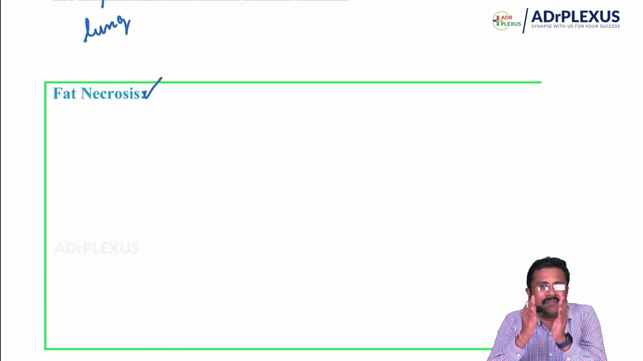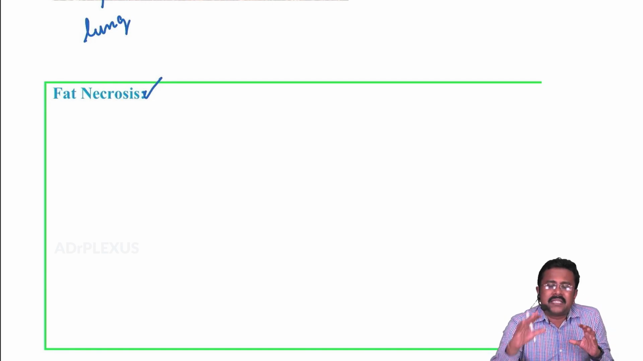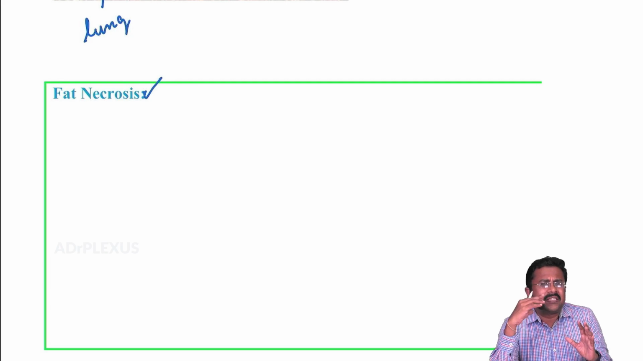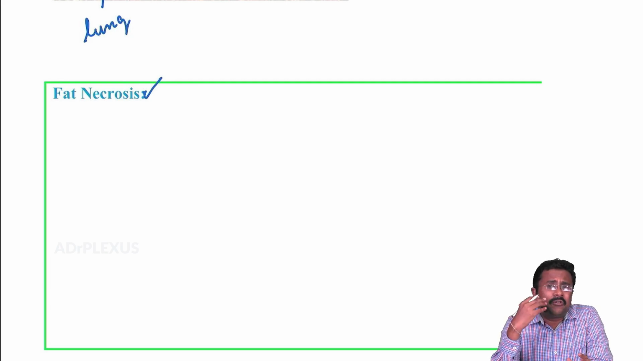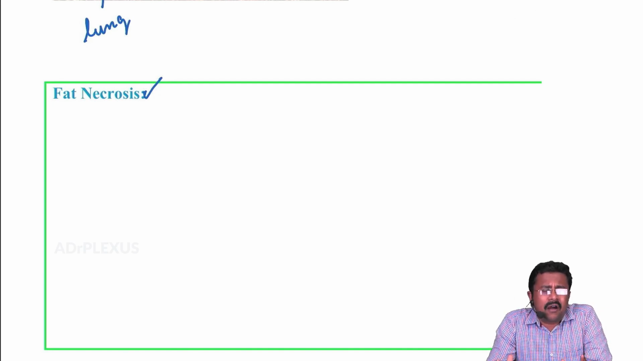So guys, we stopped with the history of fat necrosis. We started with acute pancreatitis, remember? A 28-year-old male presented with severe abdominal pain radiating to the back. You made a diagnosis of acute pancreatitis. What is the pathogenesis? The duct system in the pancreas is disrupted, and all the enzymes, amylase, lipase, everything comes out of the pancreatic duct and starts digesting the omentum and the mesenteric pad of fat. This is how fat necrosis occurs in acute pancreatitis.